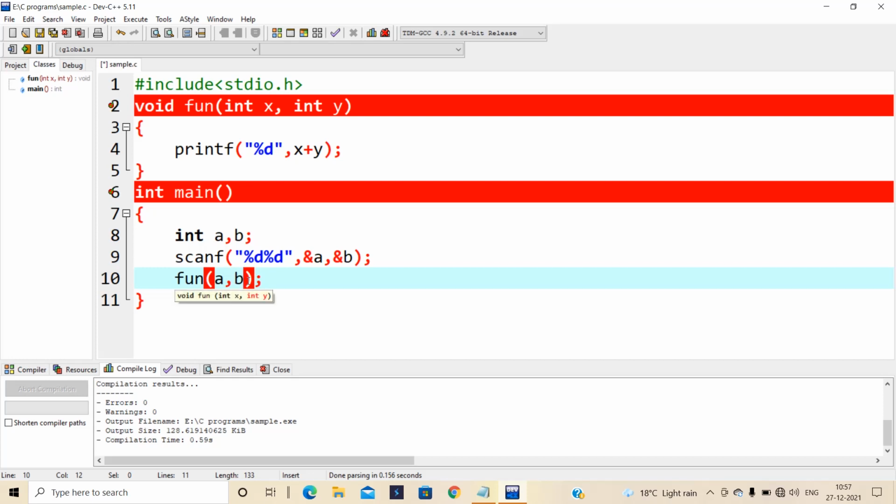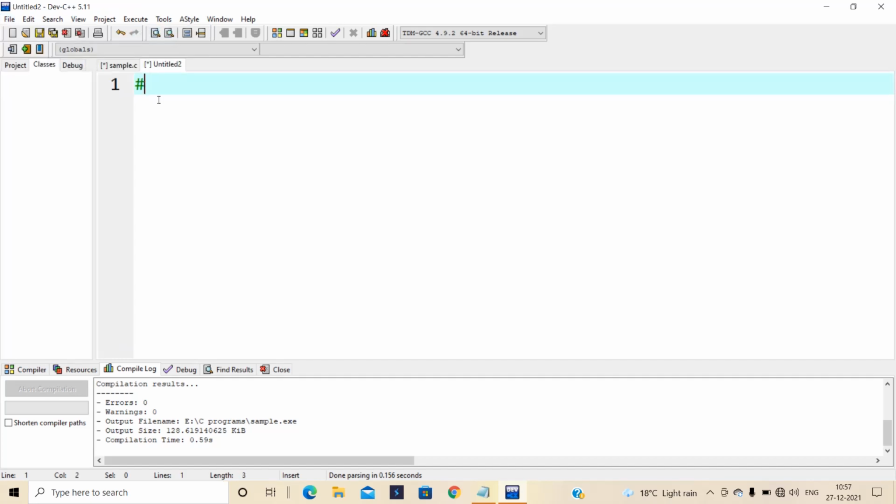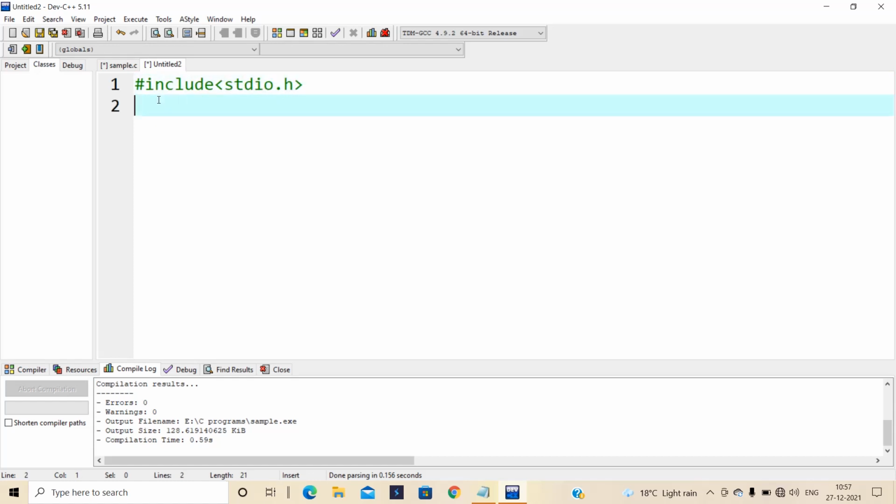This is one way of writing functions in C programming. There is another way of writing functions, which I am going to tell you. stdio.h. Before, I wrote the main program first, and the function after it. In this program, I write the function first, before the main function.